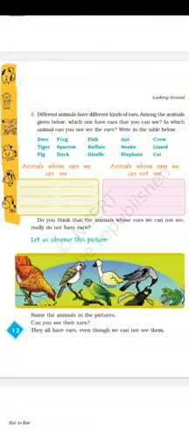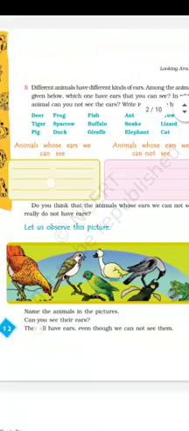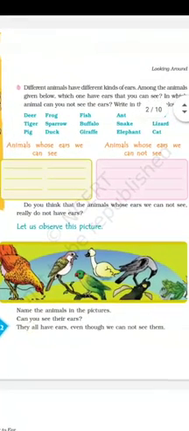Now, another activity here is given. Let us observe this picture. So, students, here you can see a picture. I think there are mostly birds in the picture and one animal I can see in the corner. Name the animals in the picture. Now, this question is very easy. All of you can easily name the animals in this picture.